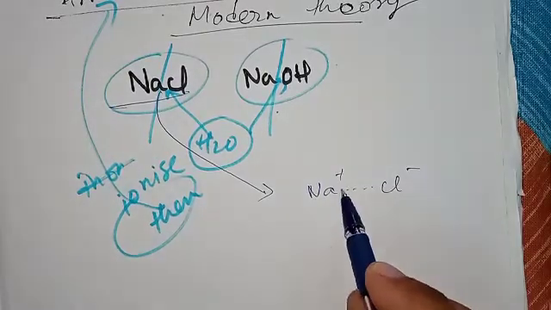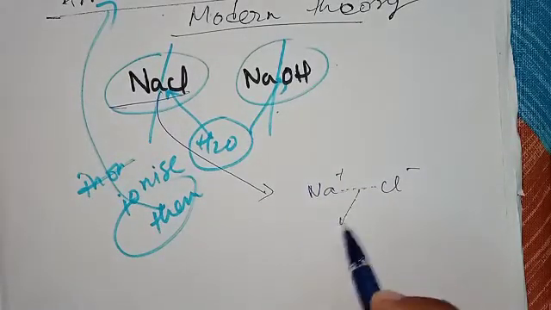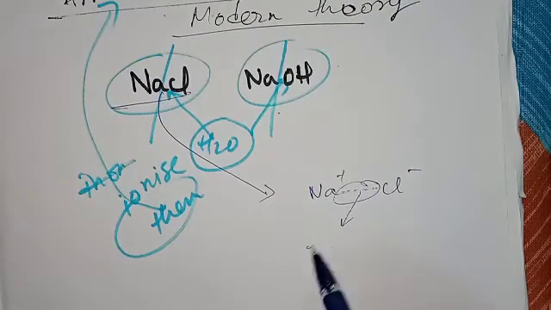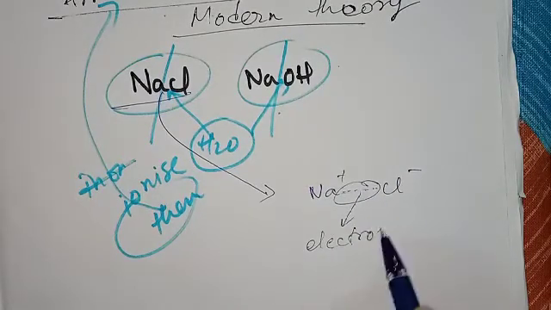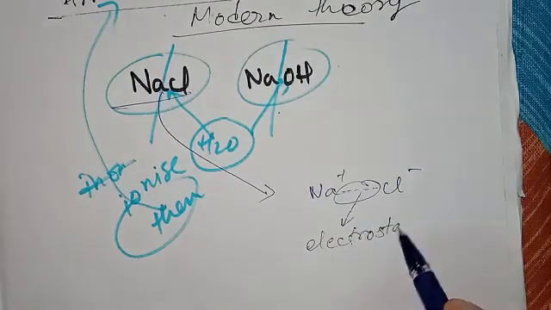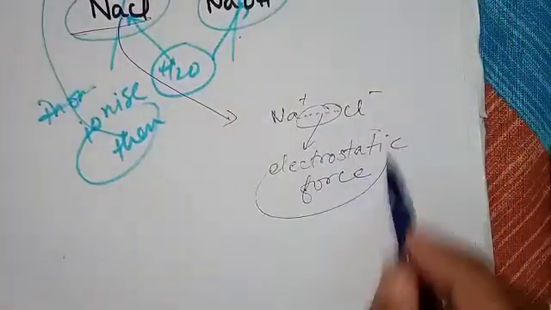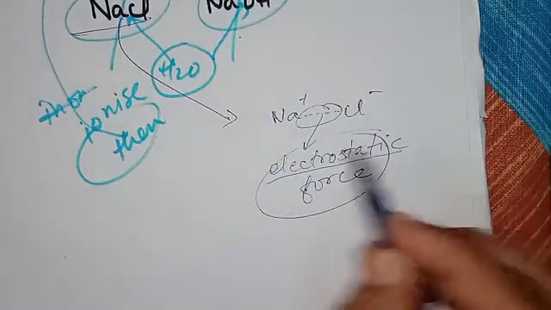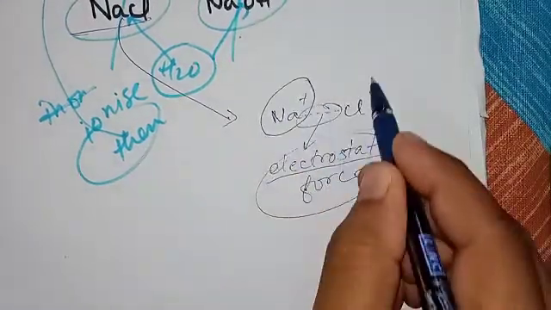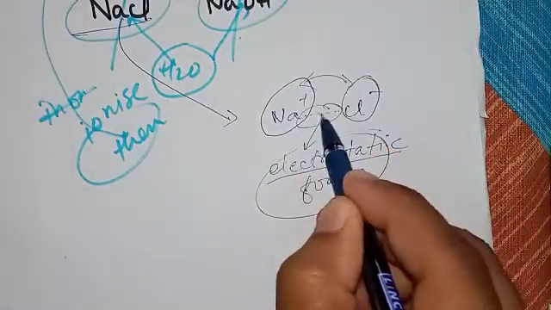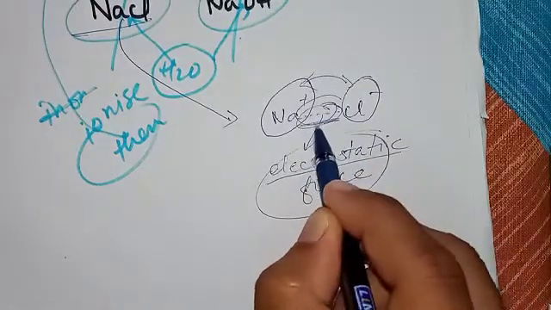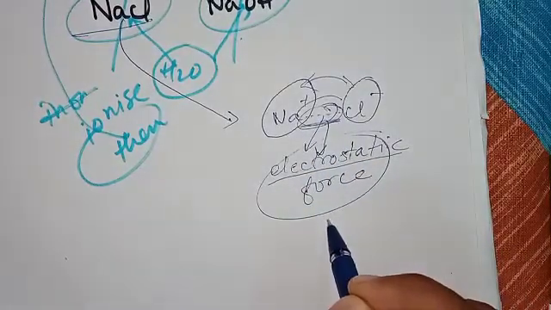They are held together by a force of attraction. This bond is known as the electrostatic force of attraction. And why electrostatic force? Because these are charged entities which are held together strongly by a force that is known as electrostatic force of attraction.